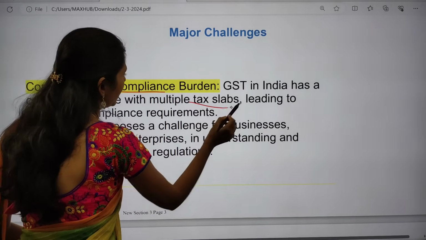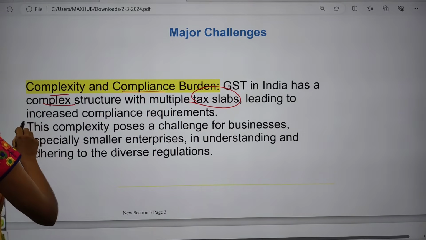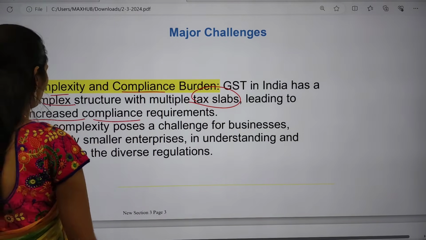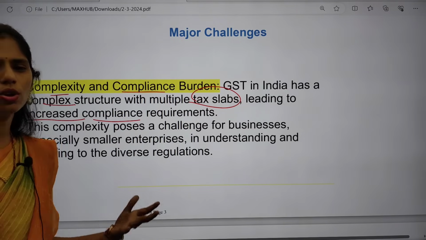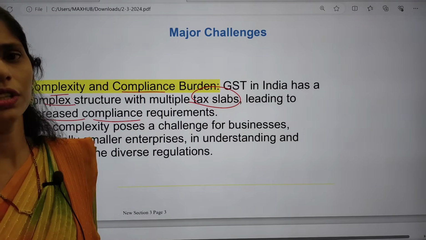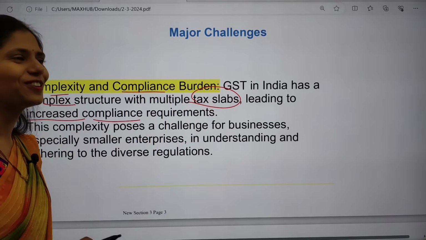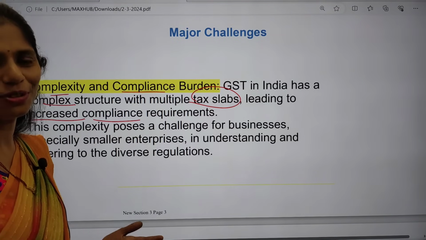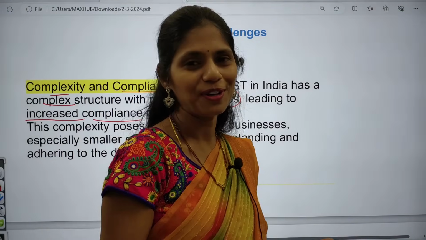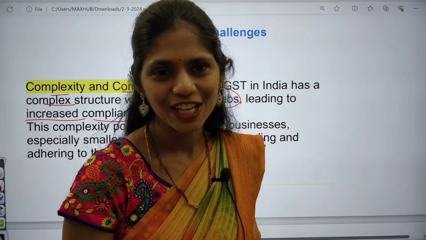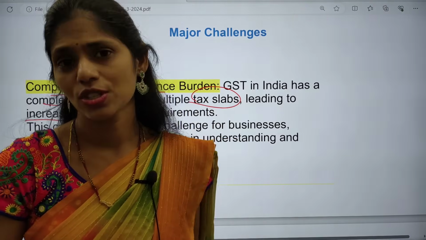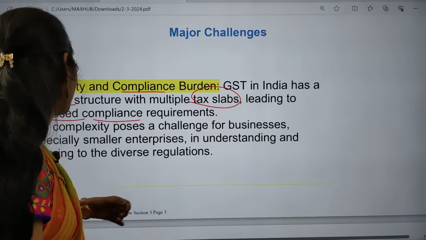We have multiple tax slabs, which is leading to increased compliance requirements. Because of this, GST is also one of the important challenges for businesses. And if you want to join any course, they ask you to pay extra GST, so the cost of courses at any online or offline institutes is increasing, right? So because of this, it is now a burden on the students as well as on the business.